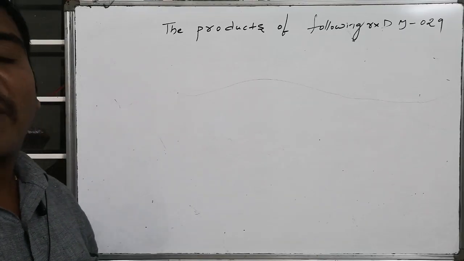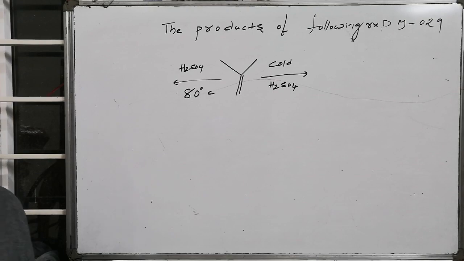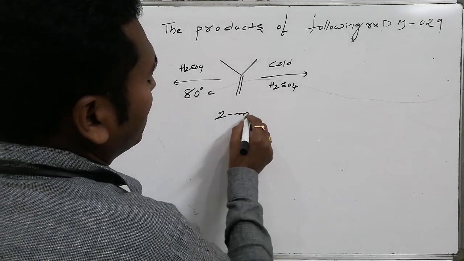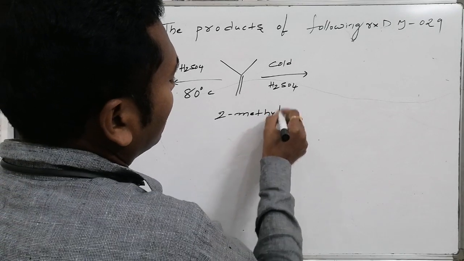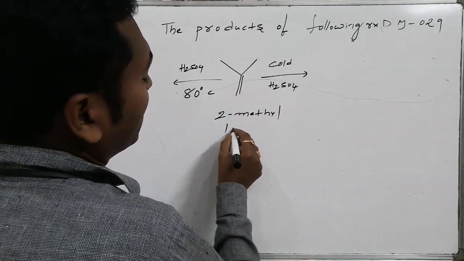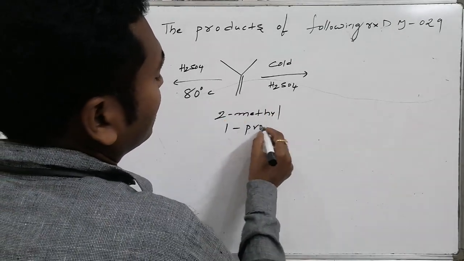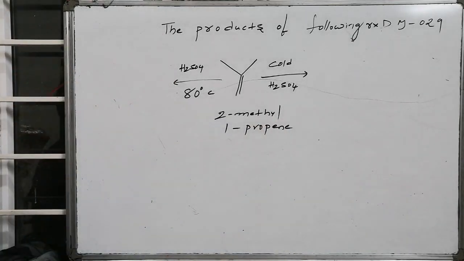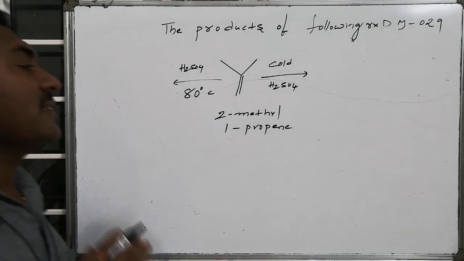The products of the following reaction. The starting material is 2-methyl 1-propene, reacting with cold sulfuric acid as well as sulfuric acid at 80 degrees centigrade.